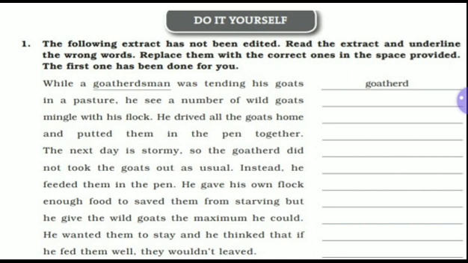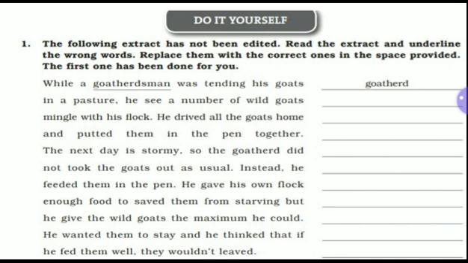Instead, he feeded them, F-E-E-D-E-D, feeded them in the pen. Instead of feeded, you have to write F-E-D, fed. He gave his own flock enough food to saved them from starving. To saved, S-A-V-E-D, saved, is wrong because you know it.